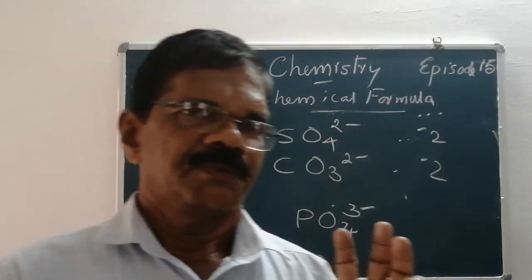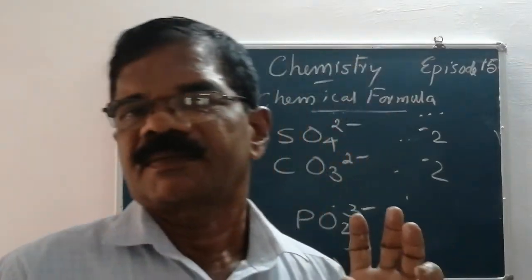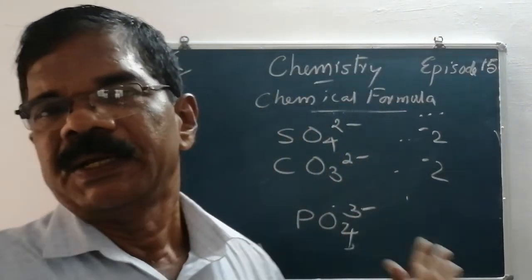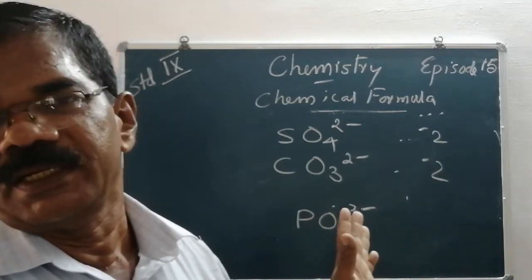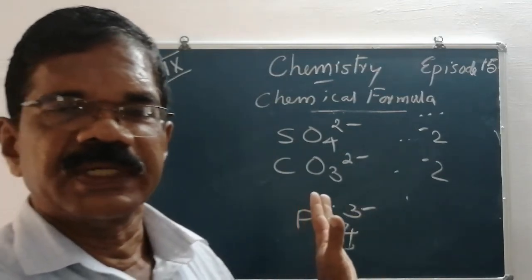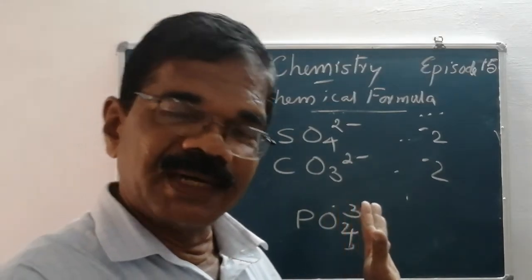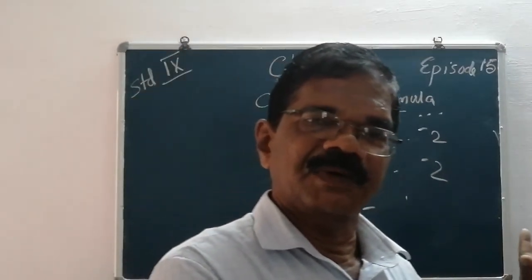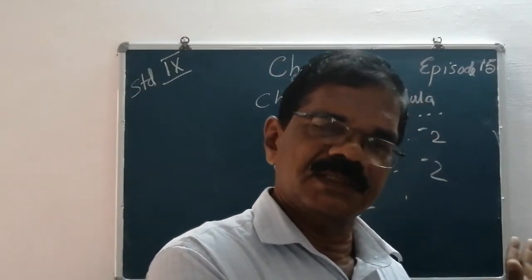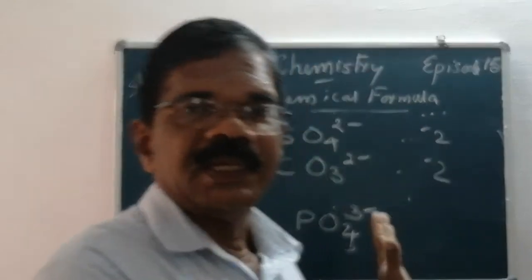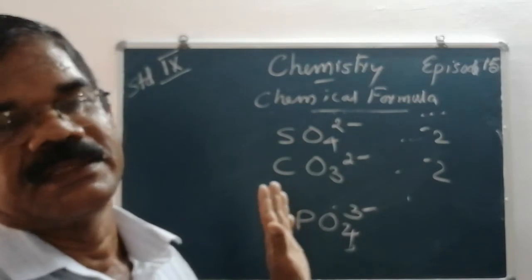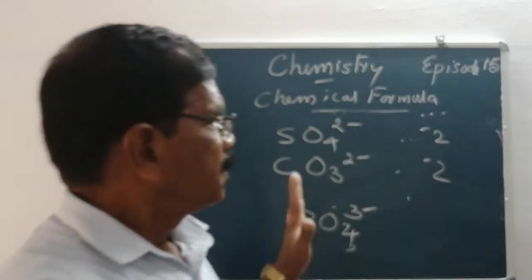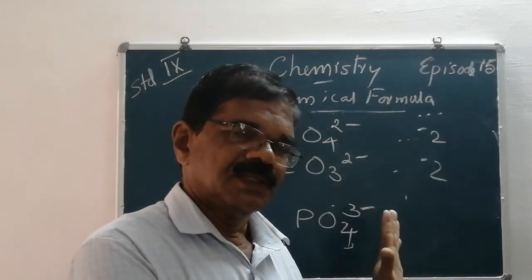So, what are the things you must remember? Important polyatomic ions or radicals and their valencies. The valency is equal to the charge of the radical. Charge and valency are the same. So, you must remember this.